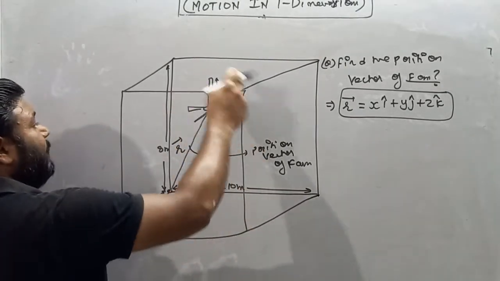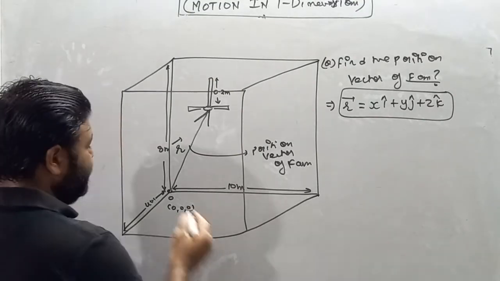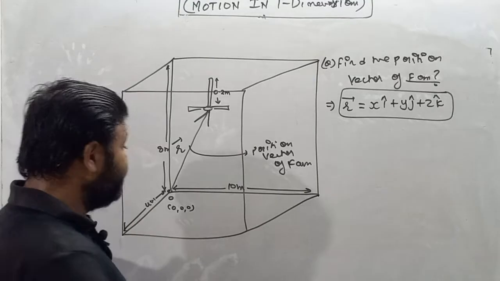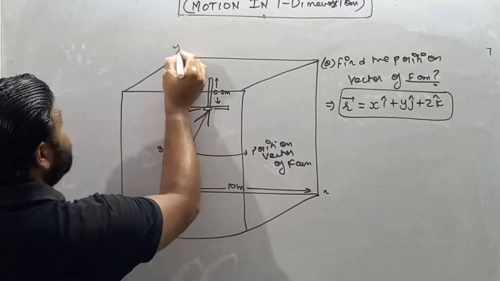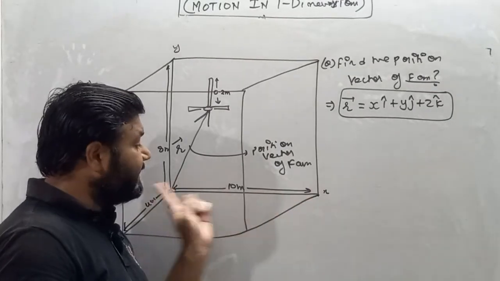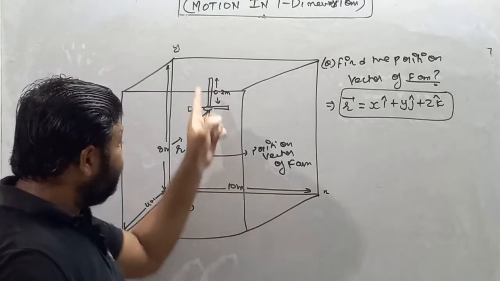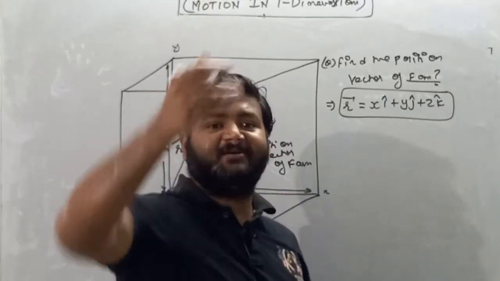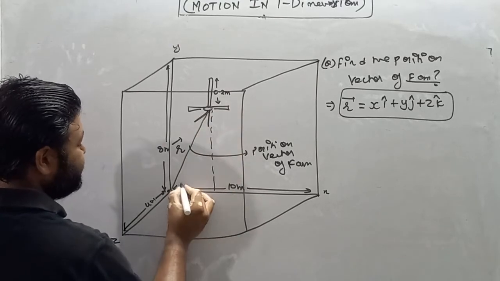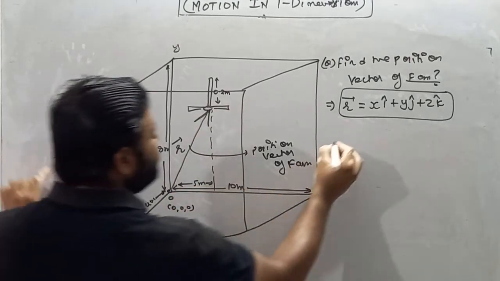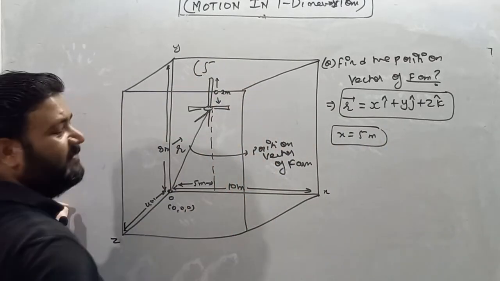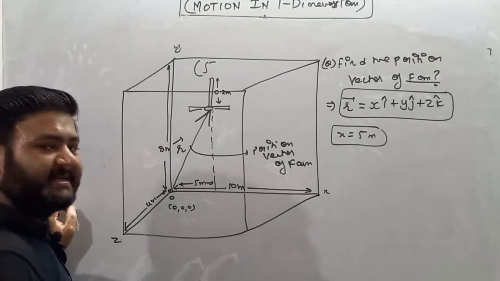Now let's discuss the coordinates. We know that the length of the room is given, it is 10 meter. This is considered to be the x-axis, this is the y-axis, and this is our z-axis. So total x is given, it is 10 meter. But the fan is connected at the center of the room. So if we take the center from the origin, then this length must be 5 meter. So the value of x is 5 meter. We can say the coordinate of the fan along the x-axis is 5.